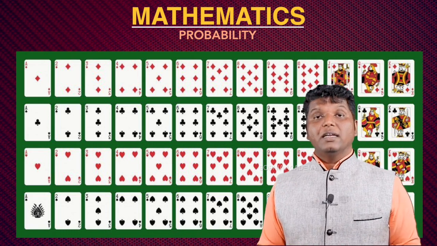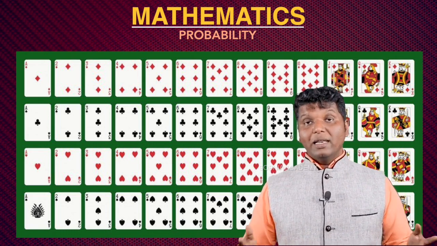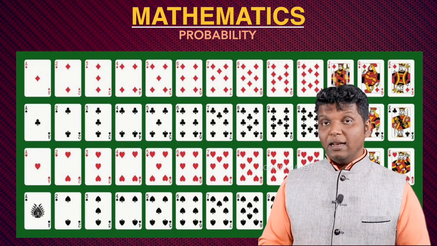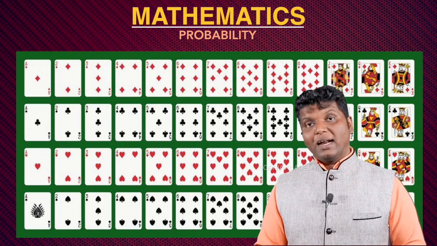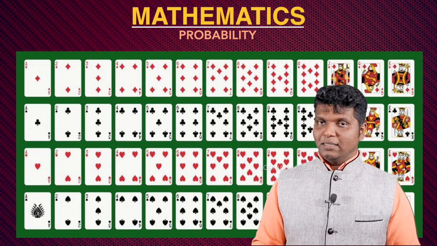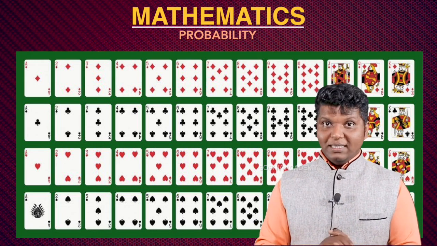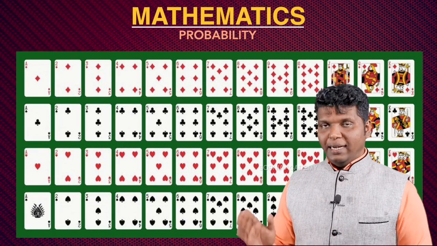So if you are asked how many red cards are there in a deck of cards, there are 26 red cards. How many black cards are there? There are 26 black cards. All together 52 cards in a deck of cards. Is that clear? So this much you must have an idea.